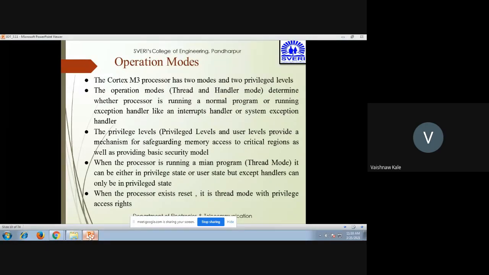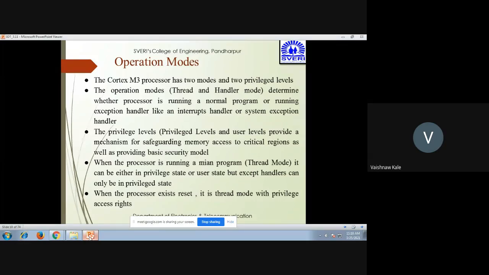Now operation mode. The Cortex M3 processor has two modes and two privilege levels. One is the thread mode and the second one is the handler mode. It determines whether the processor is running a normal program or running an exception handler, like an interrupt handler or a system exception handler. The privilege levels and the user level privilege mechanism are for safeguarding memory access to critical regions as well as providing the basic security model.